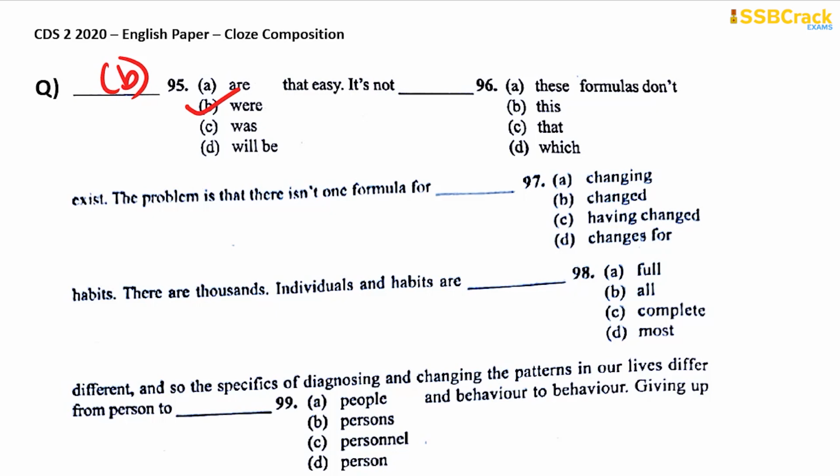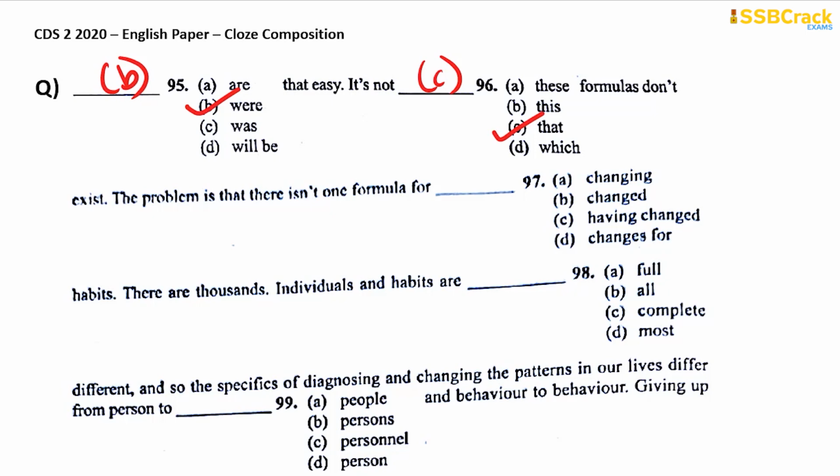It's not dash formulas don't exist. It's not these formulas don't exist. It's not this formulas don't exist. It's not that formulas don't exist. It's not which formulas don't exist. The correct option should be option C. It's not that formulas don't exist.